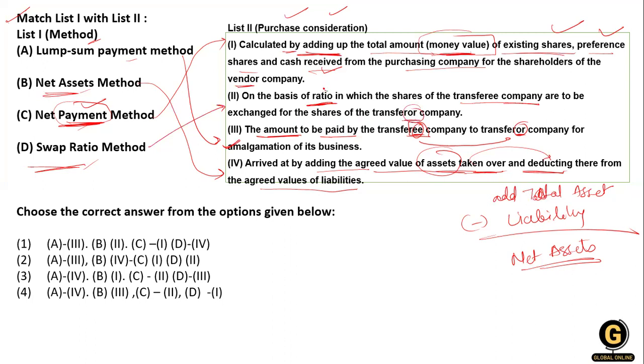So they are calculating their values on the basis of their ratio, so you can easily match ratio with ratio. They are swapping their shares from one place to another, from the transferee company to the transferor company. So this is the swap ratio. Clear? Hope you are understanding.